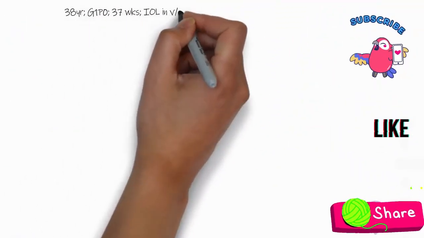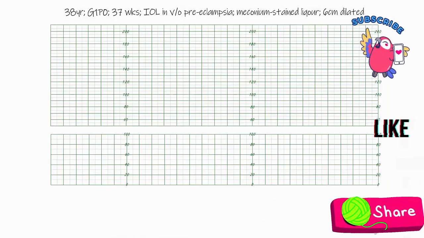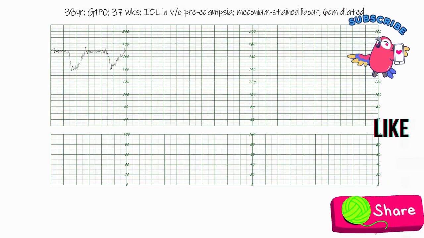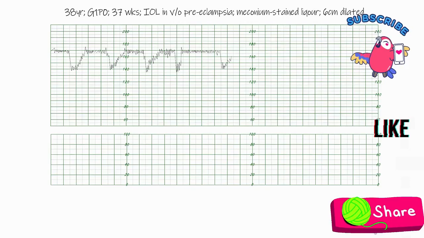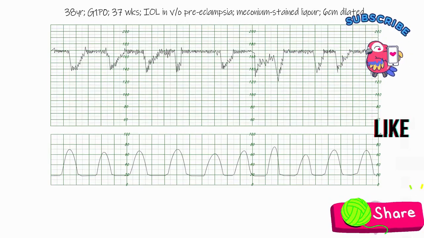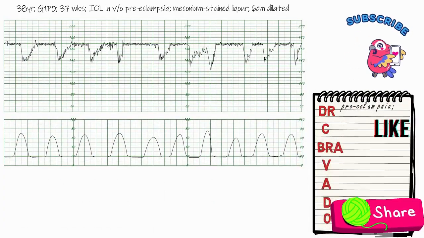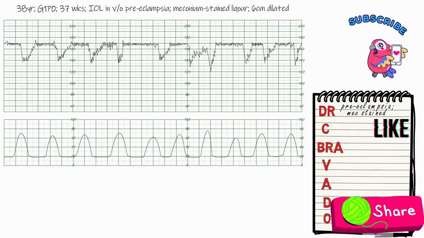Good. So next we've got a 38-year-old in her first pregnancy, having an induction of labor in view of preeclampsia. She has meconium-stained liquor and she is 6 centimeters dilated. And here is her CTG trace. So when we come to defining risk in this case, we have both the fact that she is preeclamptic and the meconium-stained liquor, which make this pregnancy high risk. When a fetus passes meconium in utero, that is a sign of fetal distress usually.